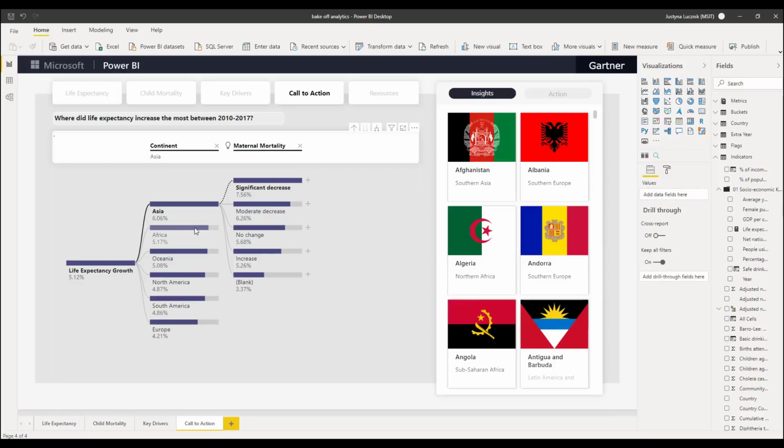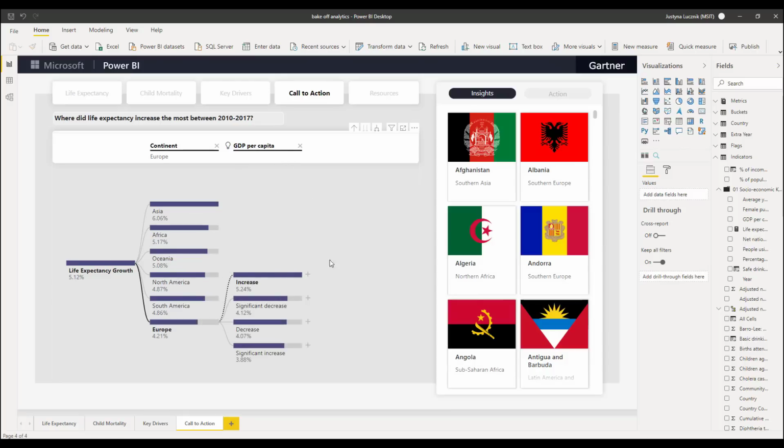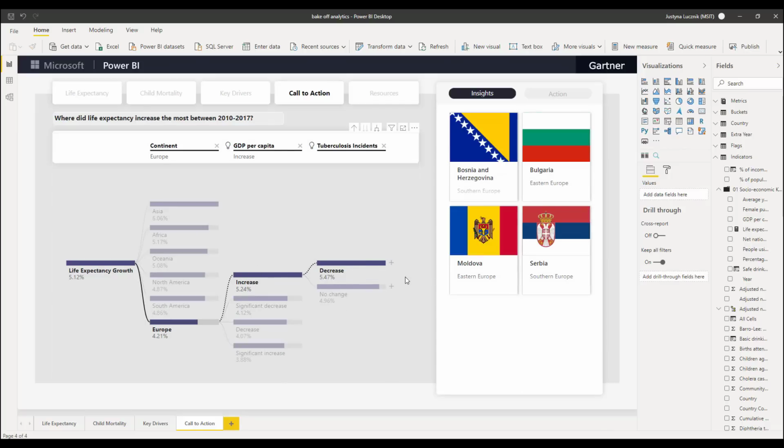In the case of Africa, the AI reruns and tells us that the increase in life expectancy was associated with a decrease in malaria cases, whereas for Europe, it was to do with an increase in GDP per capita. And I can keep going down and doing this root cause analysis, asking Power BI to keep finding the high values for me. And at any point, I can drill into this path and actually see which countries fall into this segment. In this case, we can see all our Southern and Eastern European countries come up.